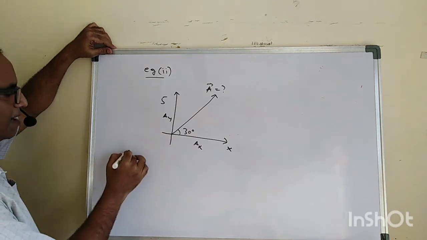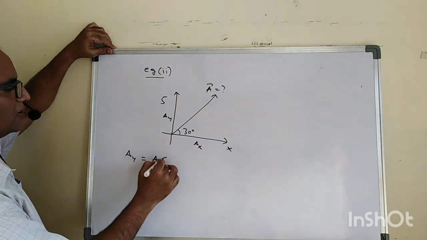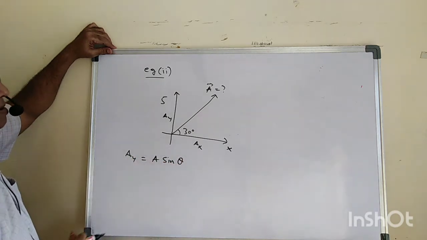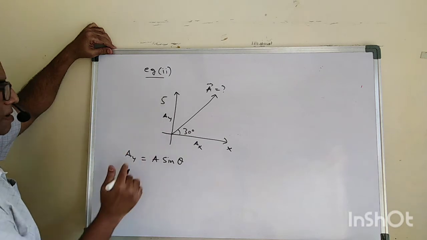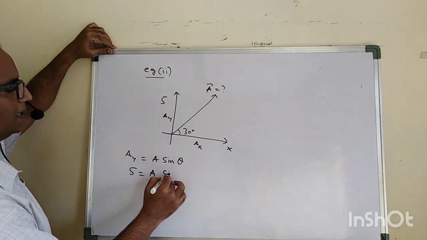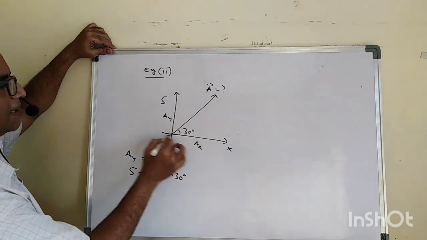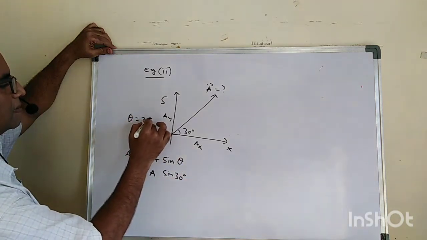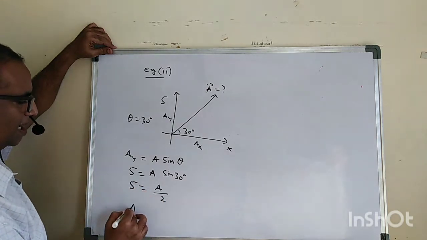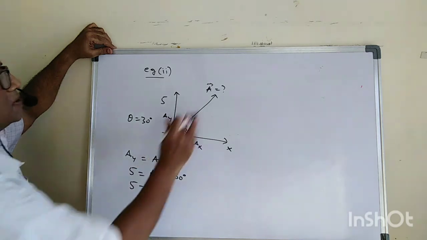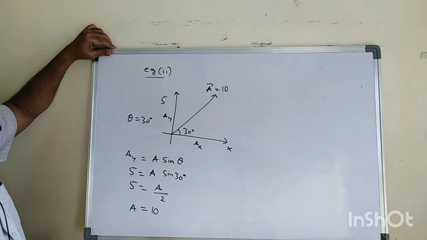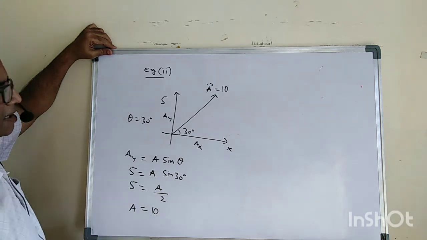And here what is the AY value? AY is equal to A sine theta. That is its magnitude. But what is the AY value they give? This is 5, this is A, and sine 30 degrees, because the theta value they give is 30 degrees here. So therefore 5 is equal to A by 2. Therefore what is the A value? It is 10. Are you following? Here you got the A value.